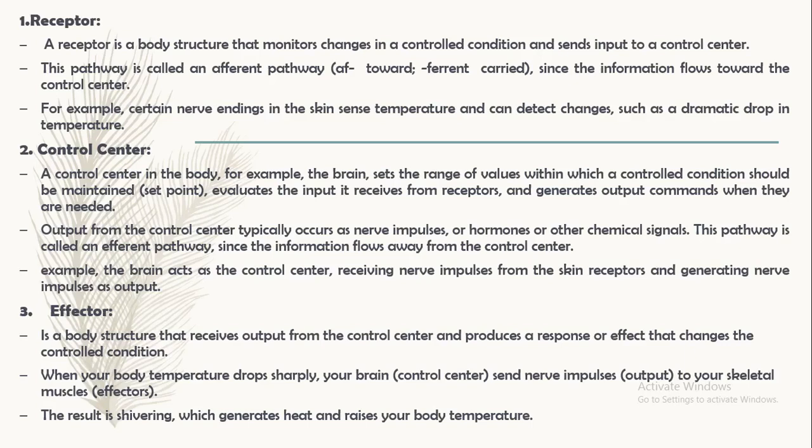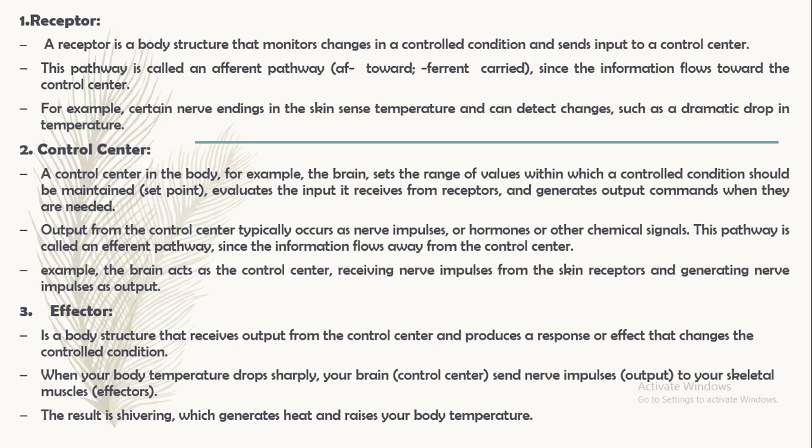The output from the control center typically occurs as nerve impulses, hormones or other chemical signals. This pathway is called the efferent pathway, since the information flows away from the control center.